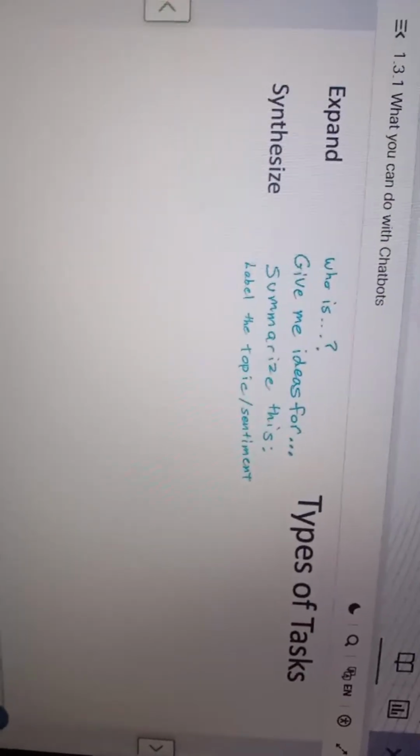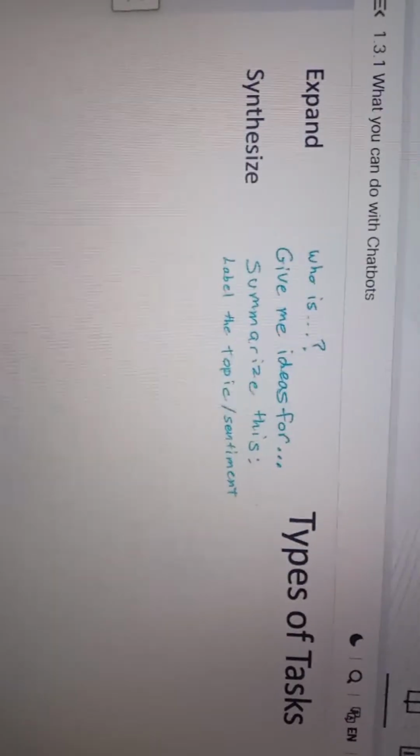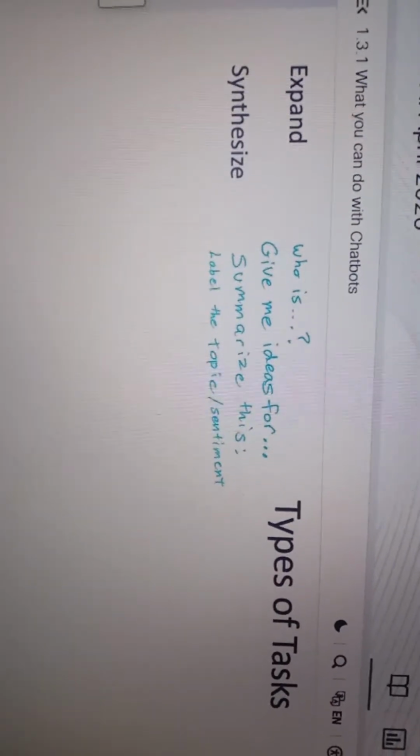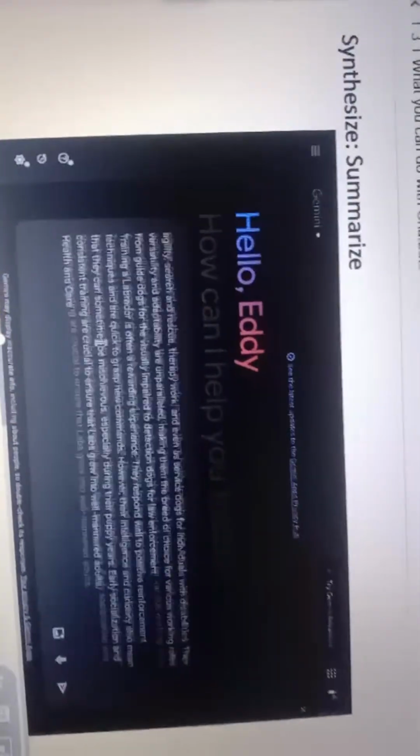And again, synthesize isn't an official scientific term, but I'm using it in contrast to the expand task to describe scenarios where you feed in a lot of information into the prompt, such as an article or several social media posts, and ask the chatbot to distill or synthesize that information into something smaller and more digestible. So here's an example of asking a chatbot to summarize an article about Labrador retrievers.